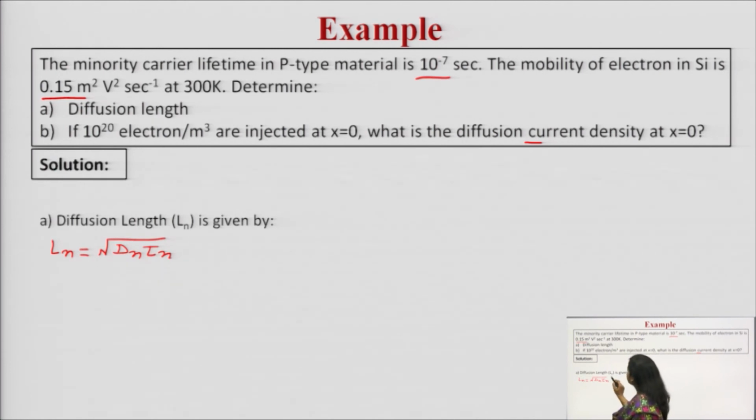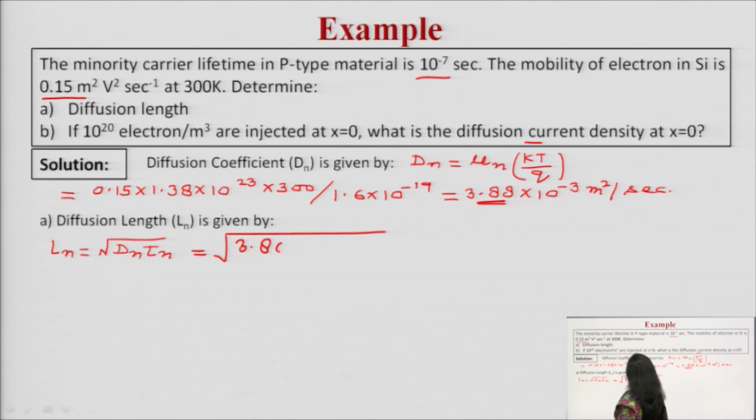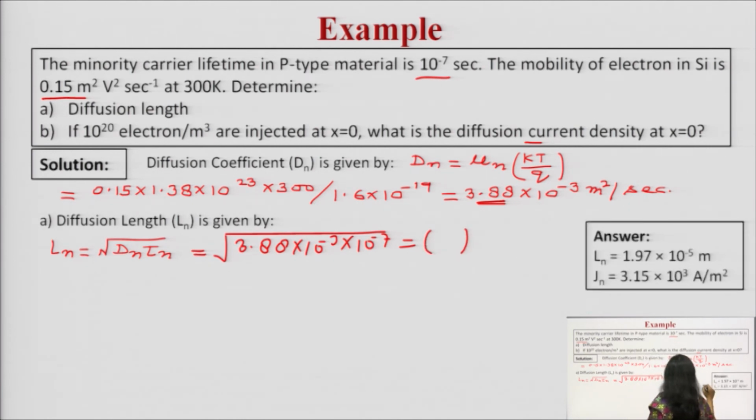See, diffusion length you can calculate, you know the formula: Ln is the square root of Dn into τn. Here the lifetime is given, but you need to calculate the diffusion coefficient. Diffusion coefficient you can calculate from the Einstein equation. Dn is μn into kT upon q. If you substitute all these values, you get the diffusion coefficient. Diffusion coefficient is 3.88 into 10 raised to the power minus 3, into τn, which is 10 raised to the power minus 7. Simplify it, and you will get the diffusion length. Diffusion length is 1.97 into 10 raised to the power minus 5 meter.